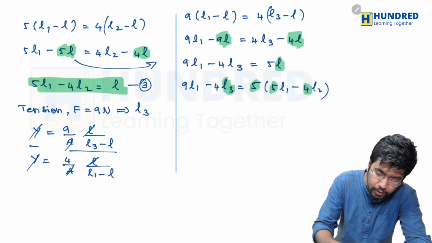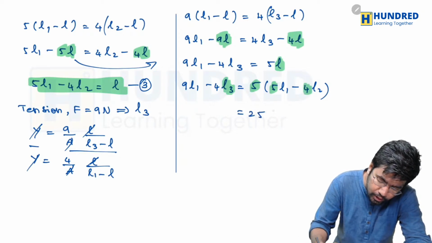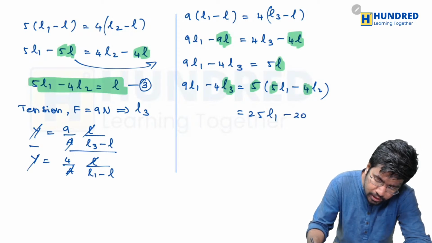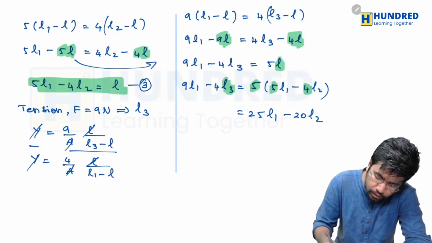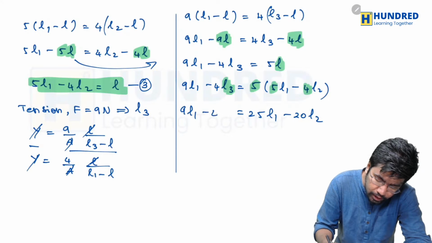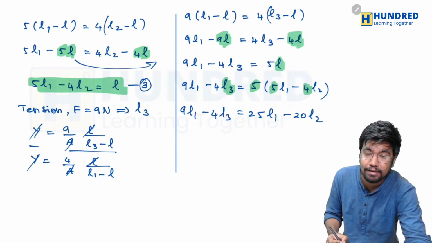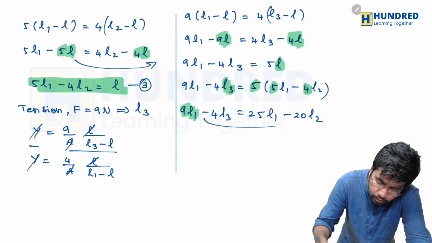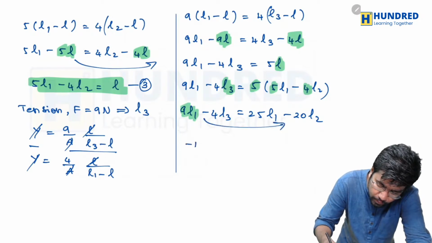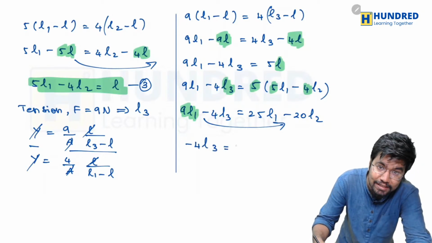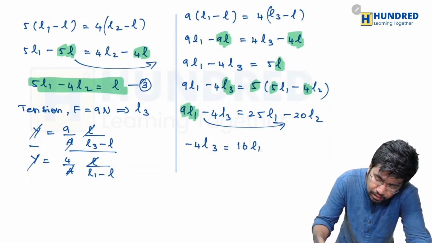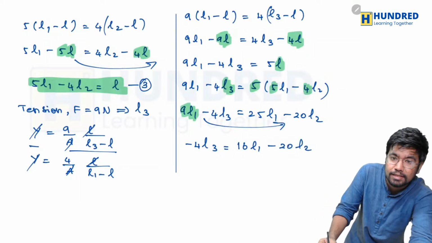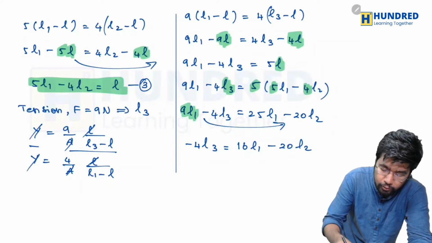Likewise, it will also get multiplied with 4. So 25L1 minus 20L2 should be equal to 9L1 minus 4L3, right? So we'll just take this term 9L1 to this side. Okay, so minus 4L3 should be equal to 25L1 minus 9 is 16L1 minus 20L2. You can see that all these terms can actually be cancelled by 4.